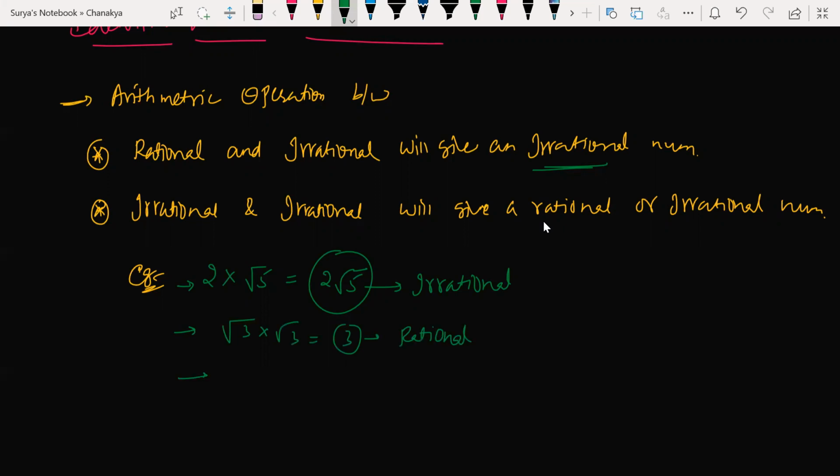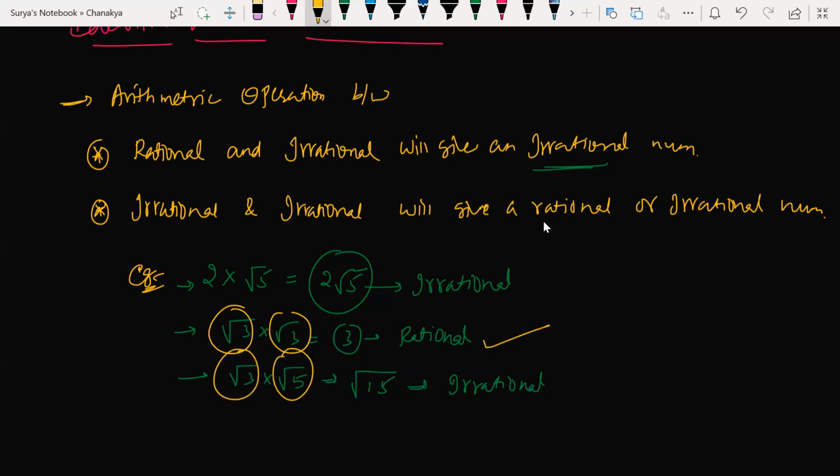Or if I take irrational into a different irrational, it gives me irrational. So if I talk about same irrational number, it gives me rational. If I talk about different irrational numbers, it gives me irrational. Correct? Understood? Product of two same irrational numbers gives me rational. Product of two different irrational numbers gives me irrational. Hope you got the point. Yesterday we discussed. So this is what I just wanted to convey.